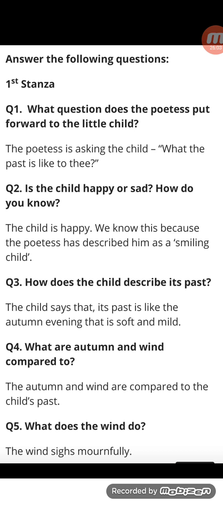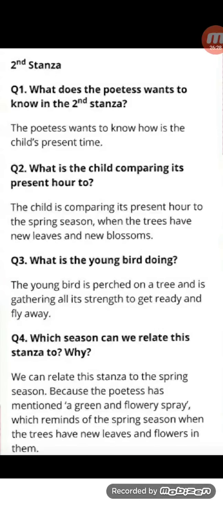Question number 4. What are autumn and wind compared to? The autumn and wind are compared to the child's past. And we can say the other way around. The child is comparing his past to autumn and wind. What does the wind do? That is question number 5. The wind sighs mournfully.